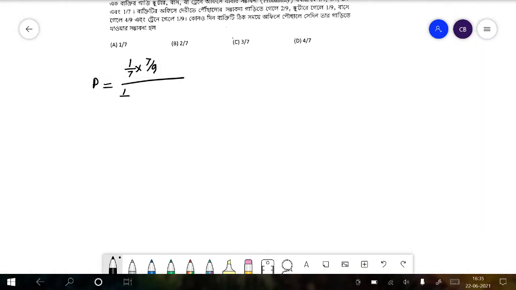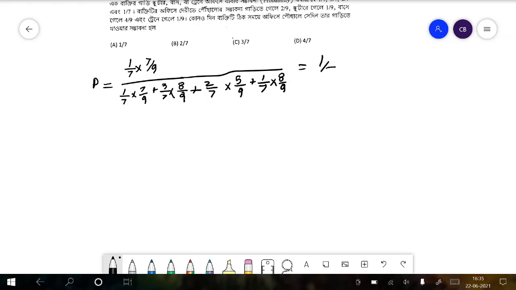So that would be for the car 1 by 7 times 7 by 9 plus 3 by 7 times 8 by 9 plus 2 by 7 times 5 by 9 plus 1 by 7 times 8 by 9. This turns out to be 1 by 7.